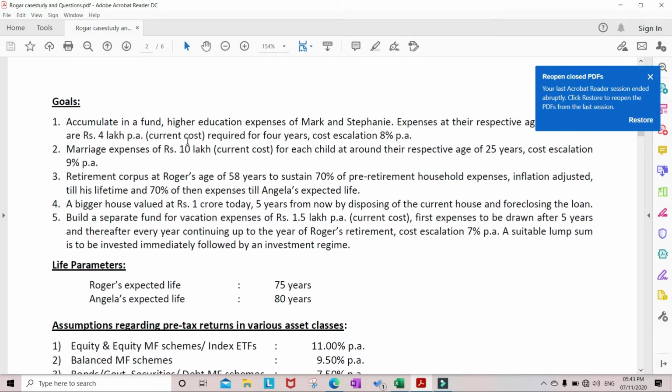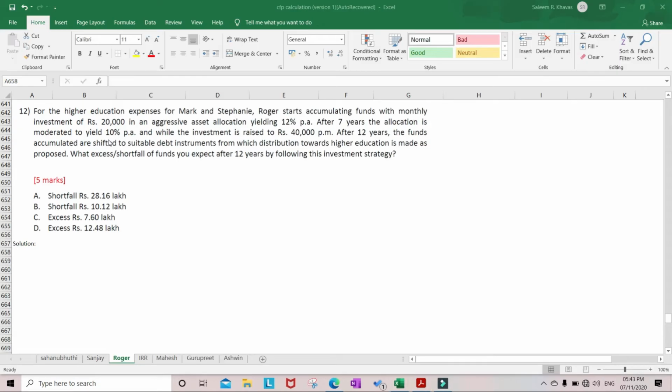In the goal, it is given that Mark and Stepney require 4 lakh rupees per year from the age 18 till 21, and the cost escalation of education is given as 8%. This 4 lakhs is nothing but the present cost of higher education per year. Let us draw the timeline.